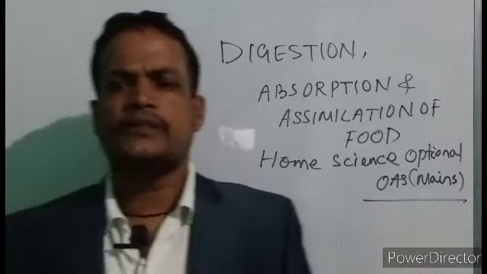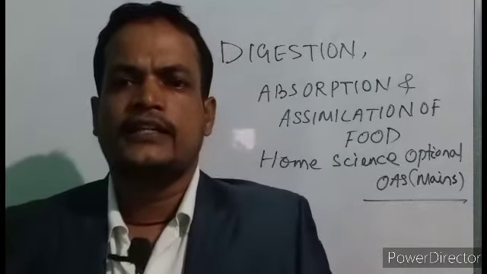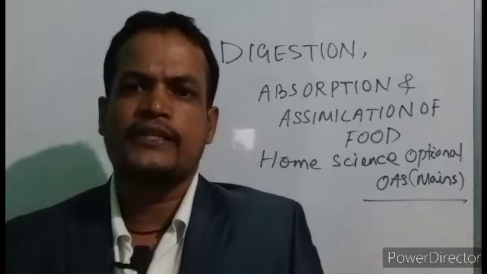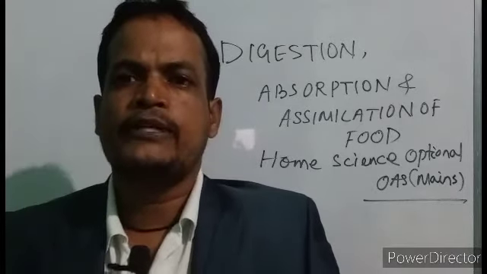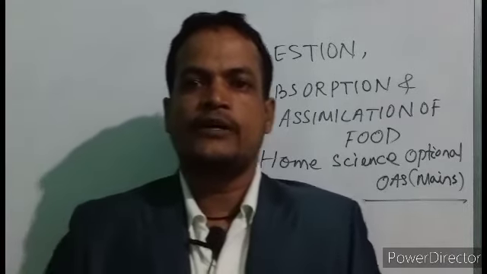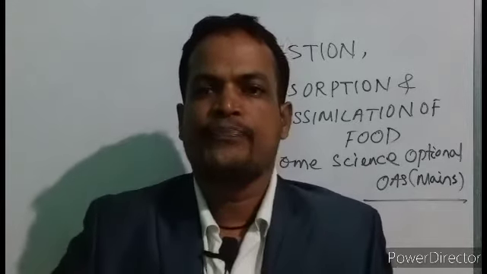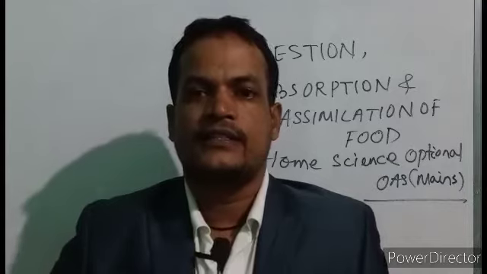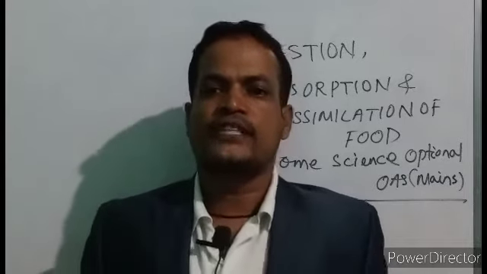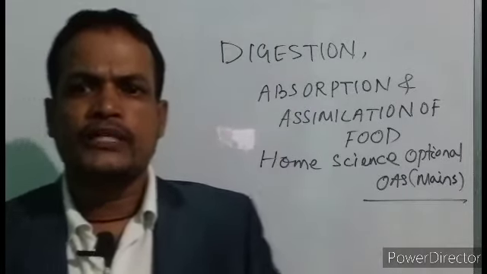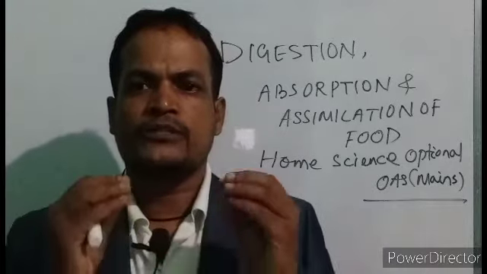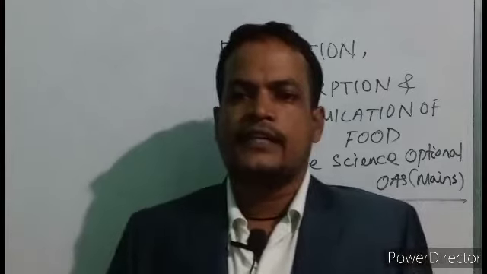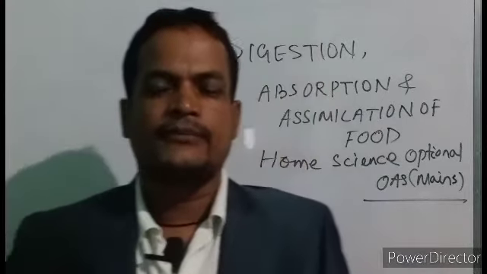So friends, before discussing digestion, we know that the nutrients taken by humans are of two types, macronutrients and micronutrients. The nutrients which are required in large quantity are called macronutrients: carbohydrate, protein, fats. But the nutrients which are required in small quantity are called micronutrients, like minerals, vitamins and water.